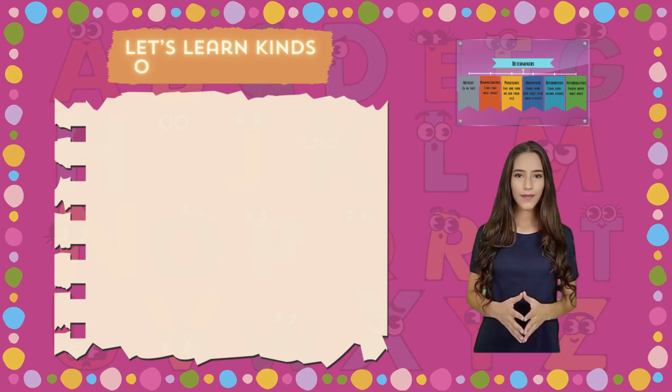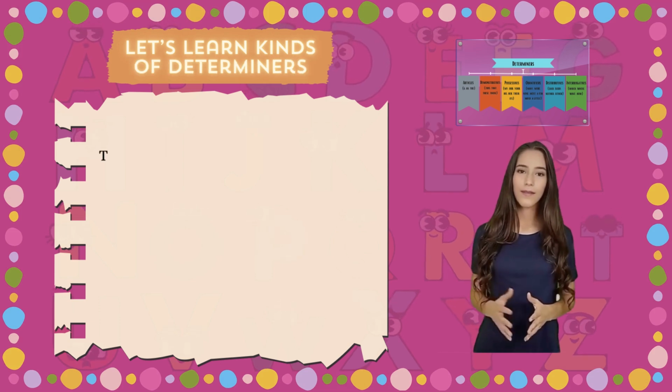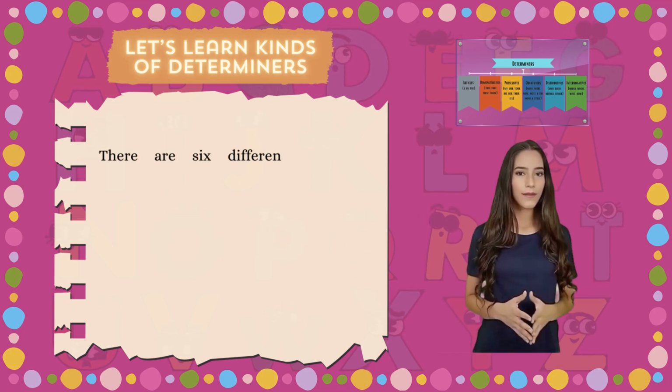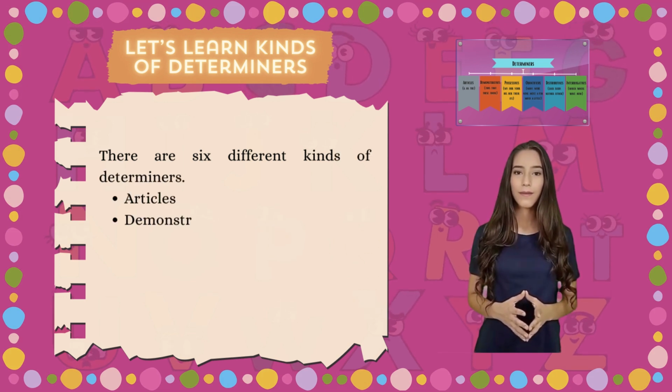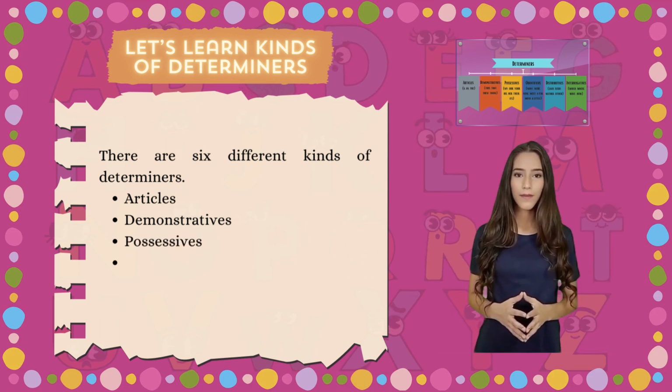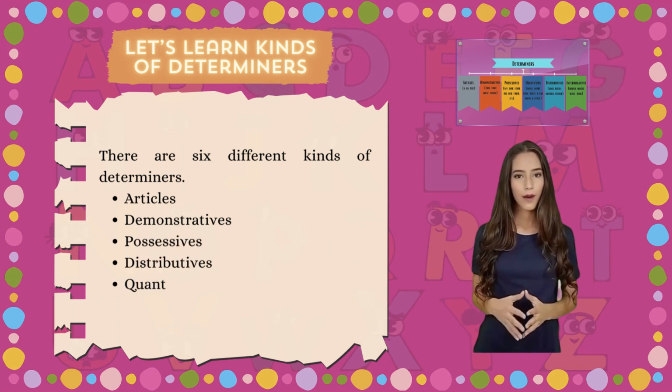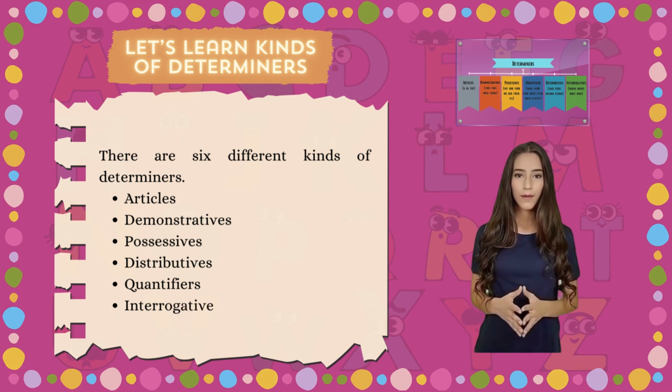Let's learn kinds of determiners. There are 6 different kinds of determiners: articles, demonstratives, possessives, distributives, quantifiers, interrogatives.